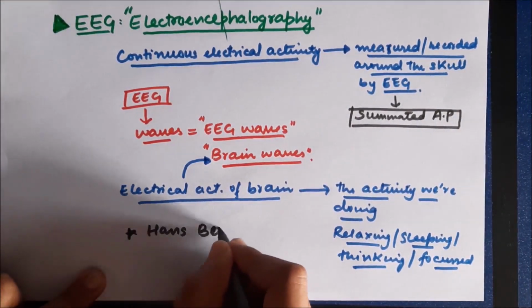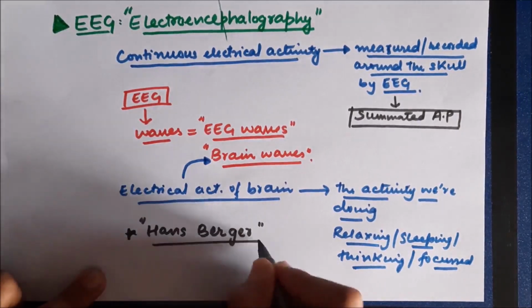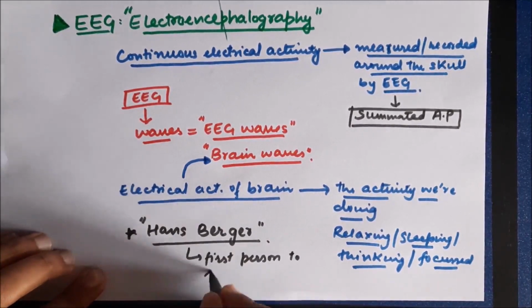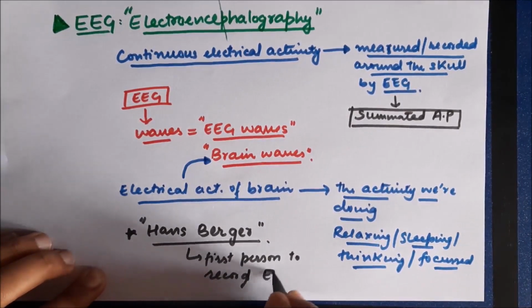Now, an important point of historic significance is Hans Berger. He was the psychiatrist and the first person to measure EEG waves. So the first person to measure EEG waves was Hans Berger.